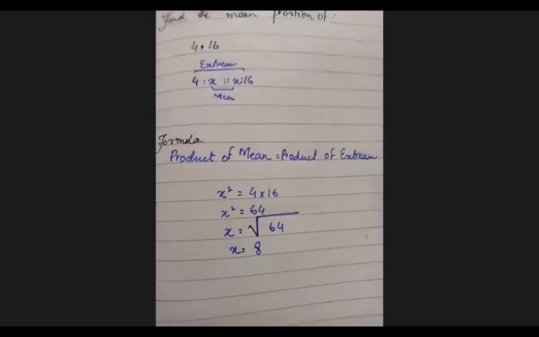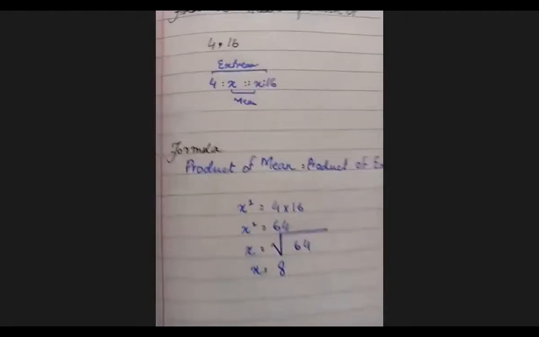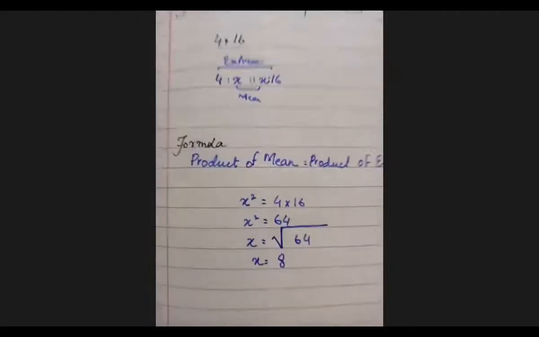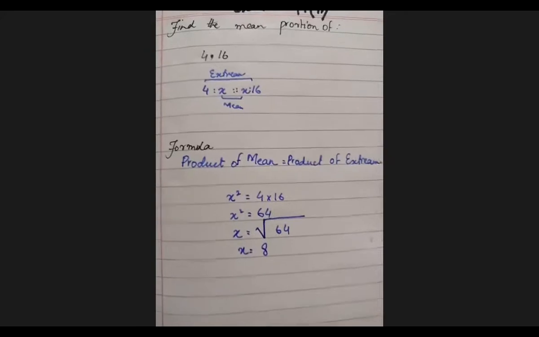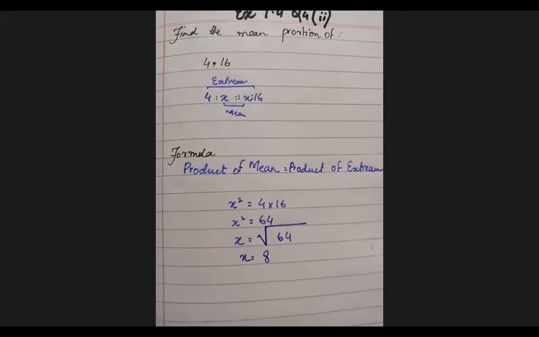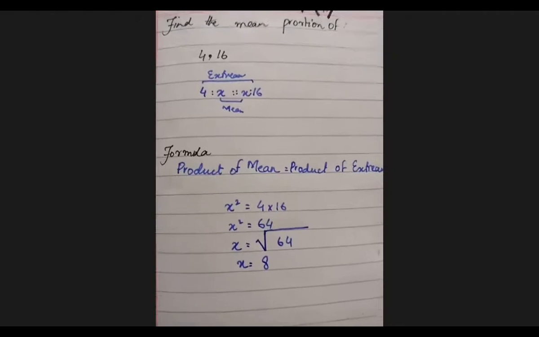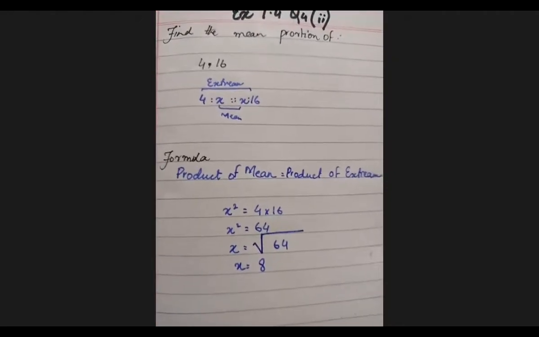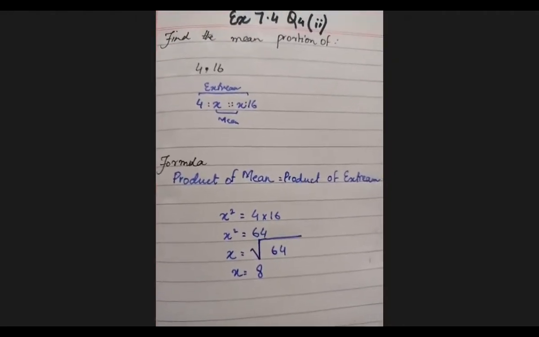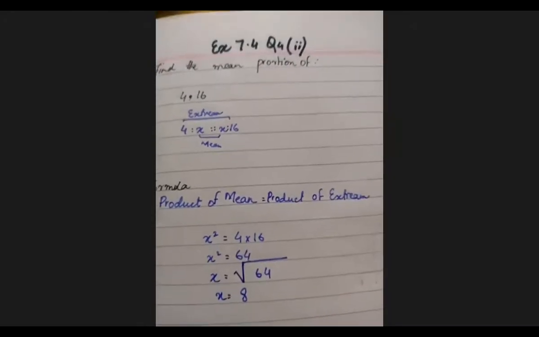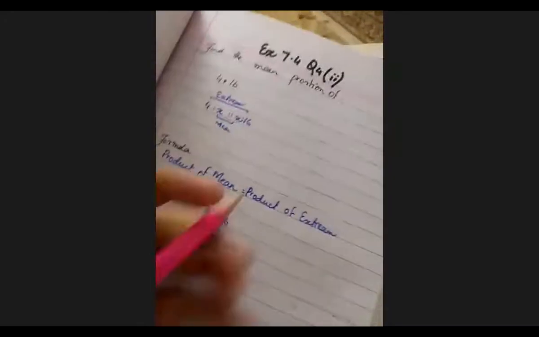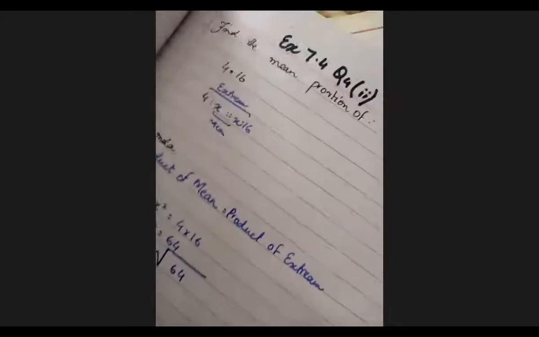So here is Rumesa on the screen. Okay, Rumesa, we get x is equal to 8. Rumesa, can you please mention the rough work as well? Very good, Rumesa. Perfect. But a little bit more. Can you please show me the rough work as well? One more thing, Rumesa. The spelling of extreme is e-x-t-r-e-m-e. Okay? Make correction in the spelling. Thank you. Otherwise, perfect.